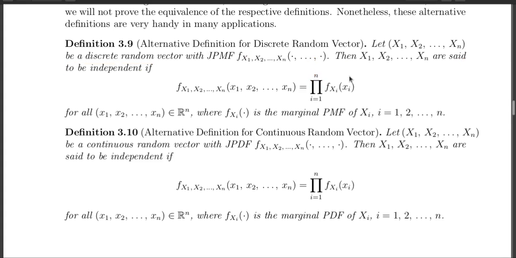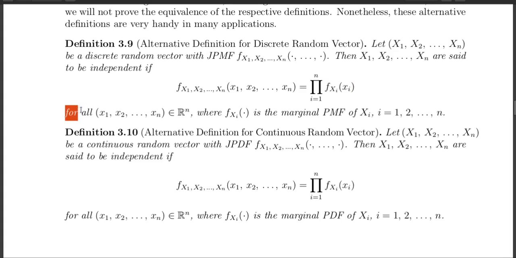So for a discrete random vector, what is the equivalent definition? Let X1, X2, ..., Xn be a discrete random vector with joint probability mass function small f(x1, x2, ..., xn). Then X1, X2, ..., Xn are said to be independent if the joint probability mass function can be written as the product of the marginal probability mass functions for all (x1, x2, ..., xn) in R^n.